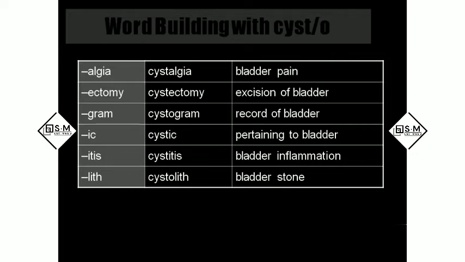Cystectomy. Anywhere you get ectomy, it means surgical removal; they will remove the part and take it out. So the excision or surgical removal of the bladder, we call cystectomy.